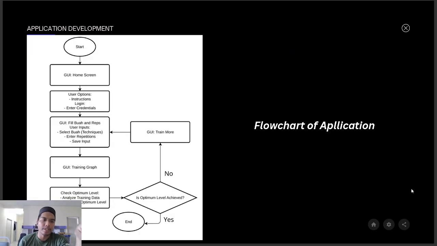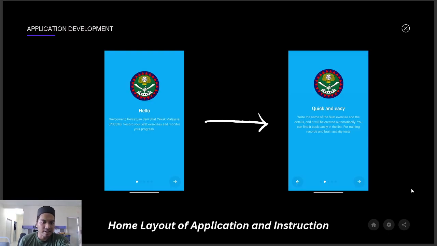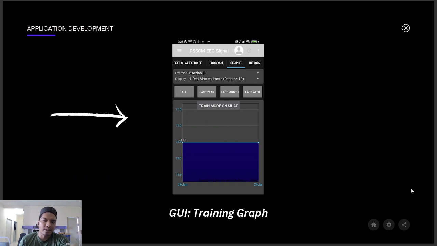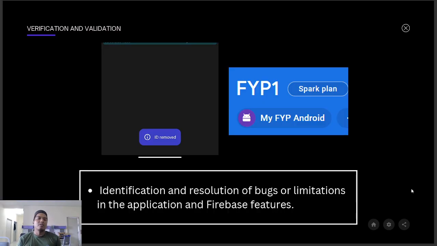And this is the home screen layout: Hello, Persatuan Seni Cekak Malaysia, some instructions, then the login layout, then fill in weight and reps, then the training graph, and train more on Silat if you don't achieve the optimal level. And that's all. And for the verification, the application goes through verification and resolution of bugs, because we know that sometimes our apps have some bugs, so we repeat the coding and make sure the application is running smoothly.